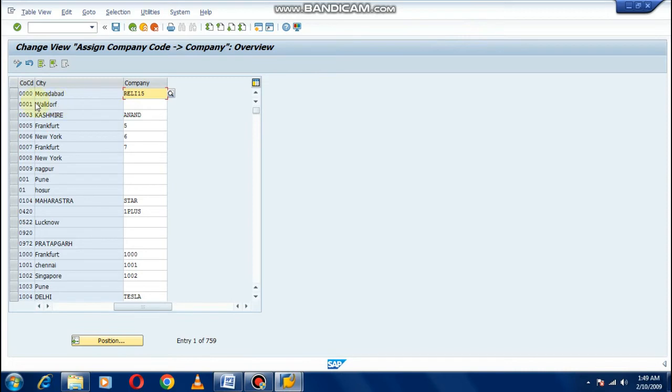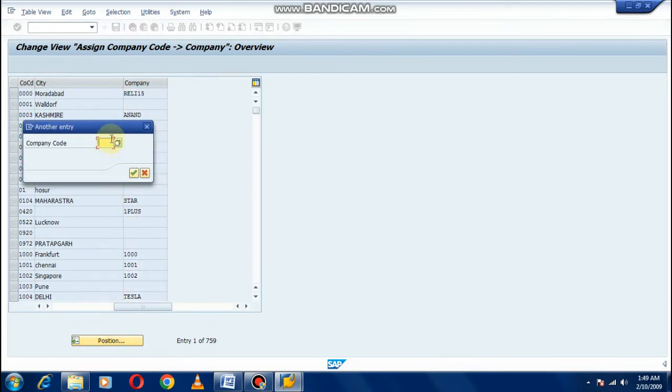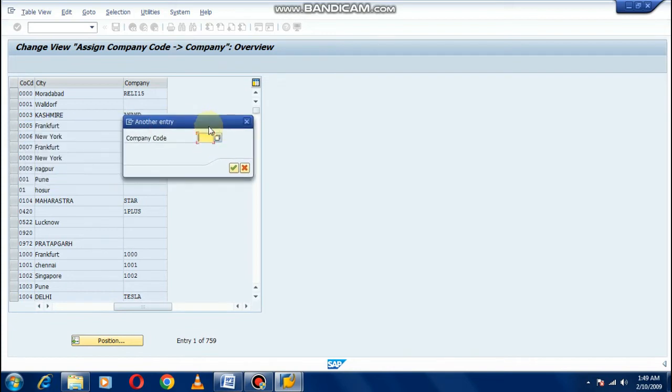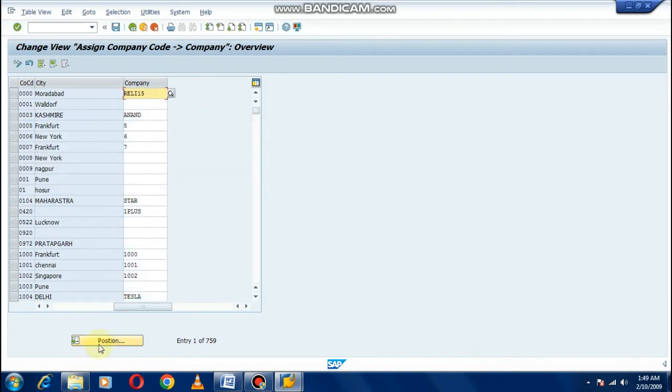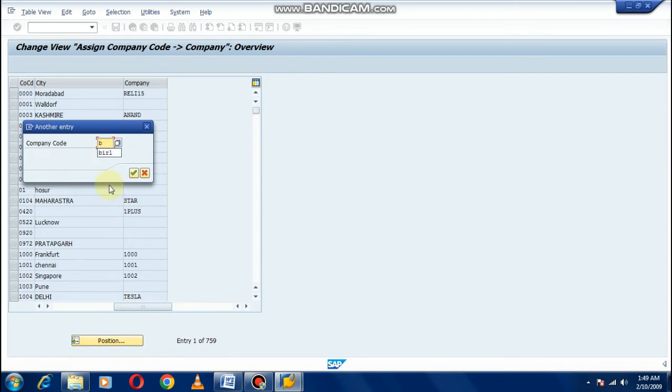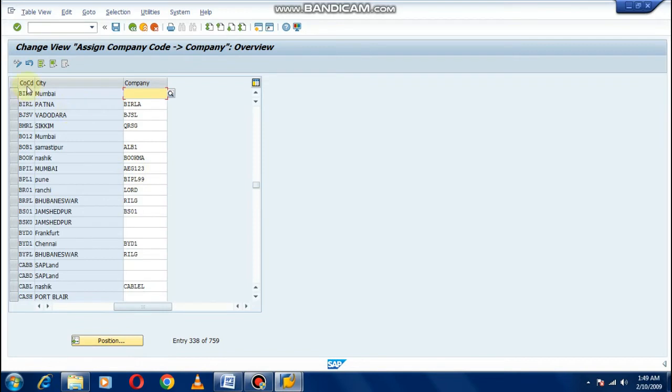So here you can see these are the company codes which are already defined in the system. These are the cities from where these company codes belong, and these are the companies, meaning groups. So we have created company code BIR0. Click on this position button to find. This is a search button actually. In SAP this is called the position button. So click on this position button and type BIR0. Just enter.